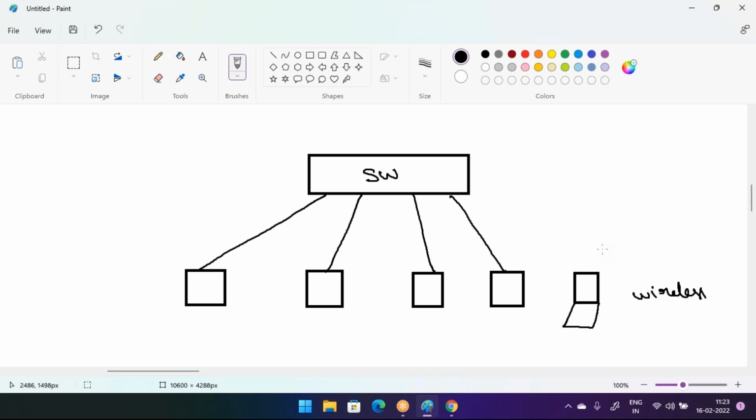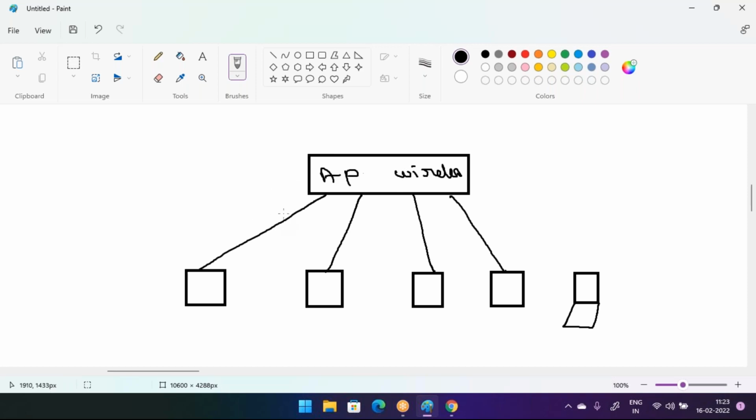So what can we do in this case, sir? Suppose in the company I have a computer and a wireless device as well. Which device do I have to purchase this time? In this case, you have to purchase one more device, and that is called an access point, or you can say a wireless device. An access point or wireless device will do.